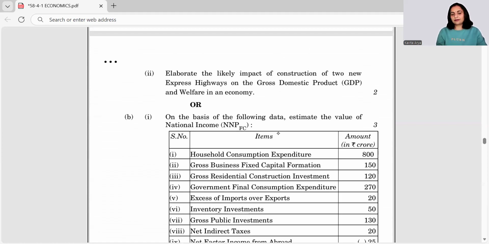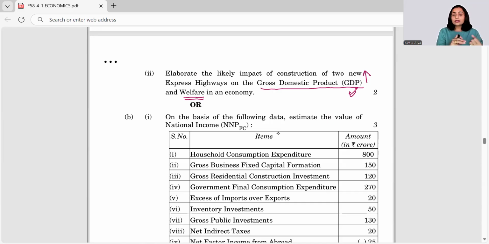GDP and welfare. You have to keep a note of it. Students most often, when they read the question, attempt the first part and forget that there had been a second question also asked herein. Right. So you can simply talk about whenever expressways are constructed in the economy, what does it mean? How would it impact GDP? GDP would definitely be boosted, or it's going to have a favorable impact on GDP. Why?